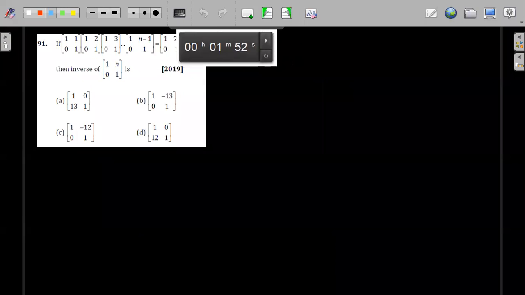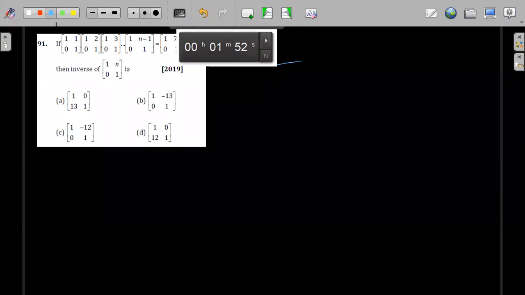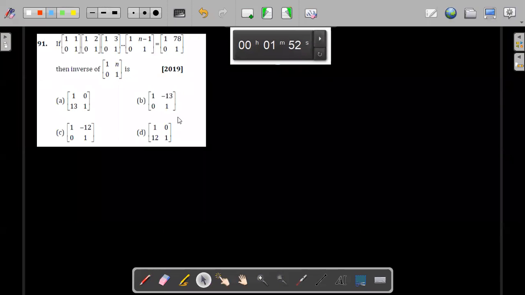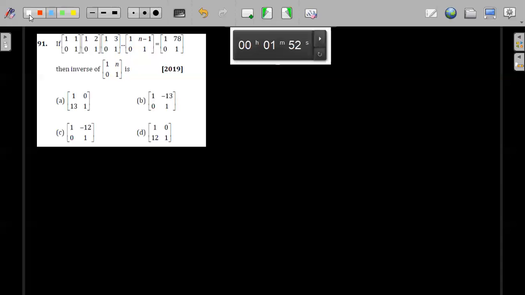Everybody must have solved this one. I think this one also we have solved in the class. Yes, we have solved it in the class. So this will become the sum of first n natural numbers.